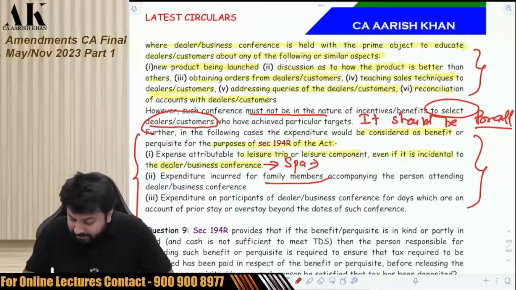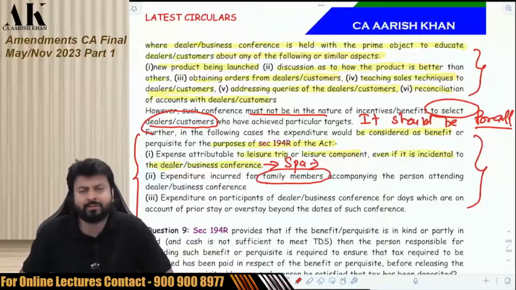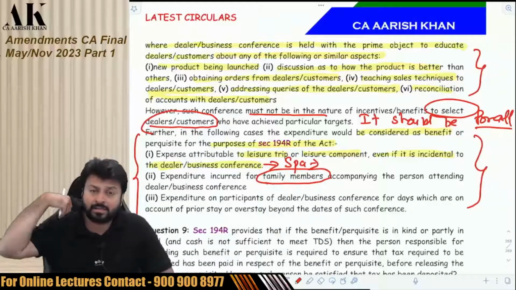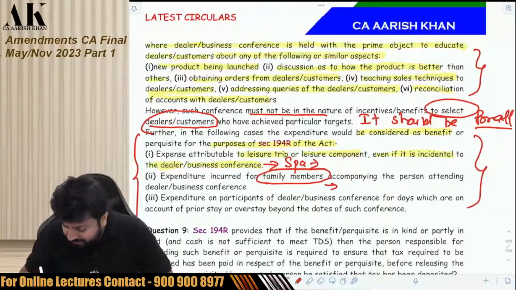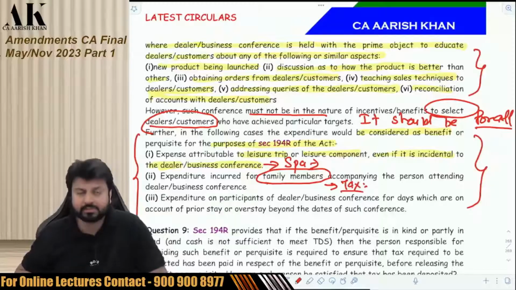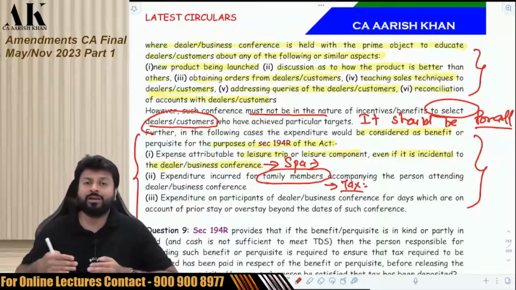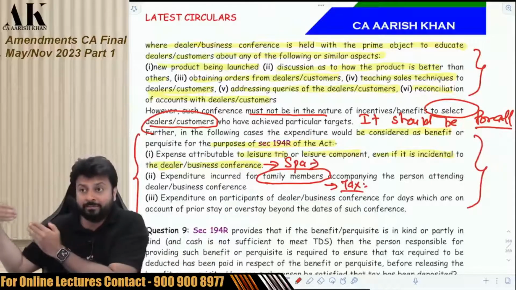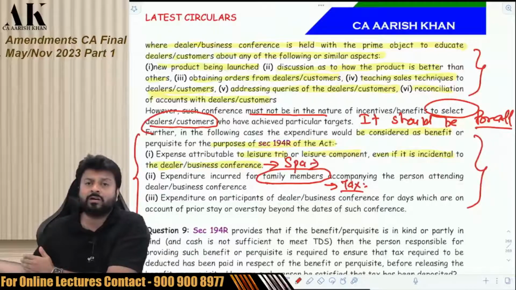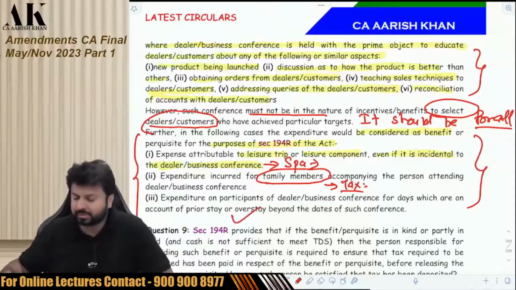Or if you are bringing family members along with you, why are you bringing family members along with you? The company is giving the air tickets, etc. for the family members also. That will be subject to tax, TDS. Or if you are overstaying or you are coming 10 days before the conference starts, that is also subject to tax. Check.